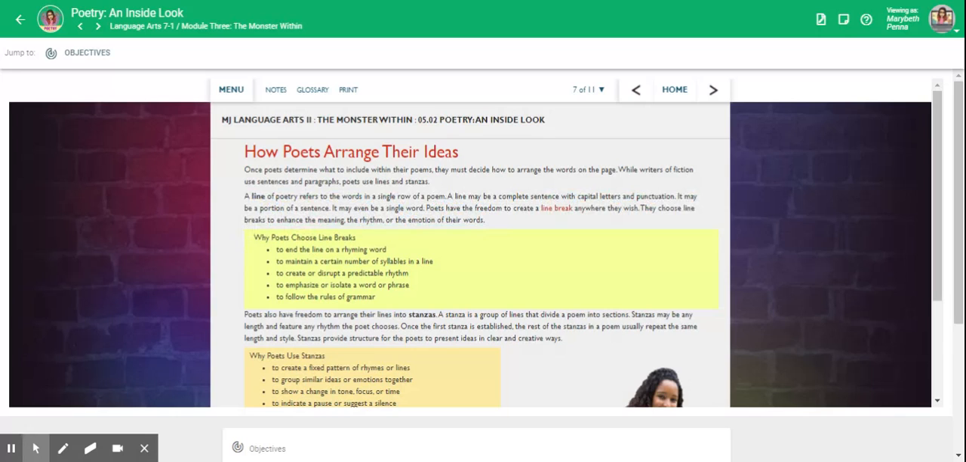Why poets choose line breaks: To end the line on a rhyming word. To maintain a certain number of syllables in a line. To create or disrupt a predictable rhythm. To emphasize or isolate a word or phrase. To follow the rules of grammar.